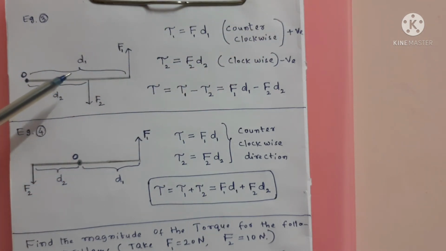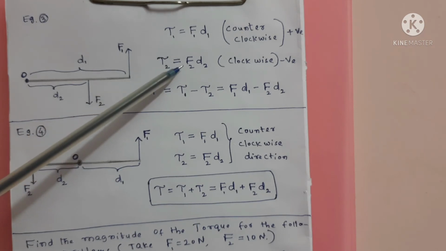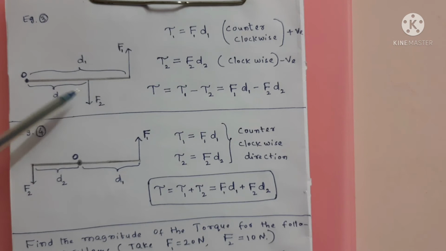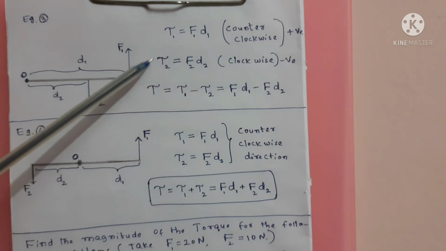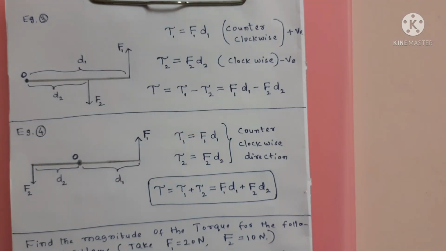Now the torque due to F2, that is tau 2, equals F2 into D2. This F2 makes the object move in the clockwise direction. So this tau 2 is negative, for sign convention purposes.